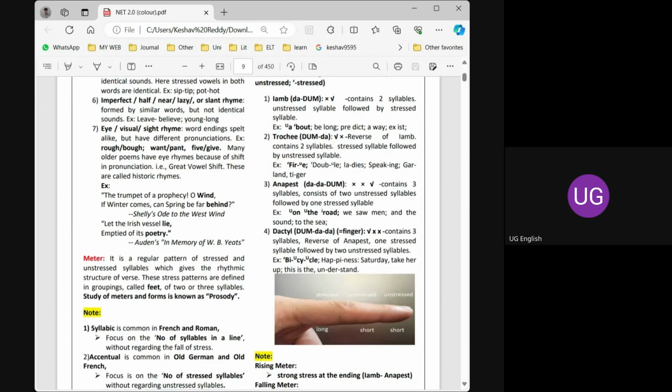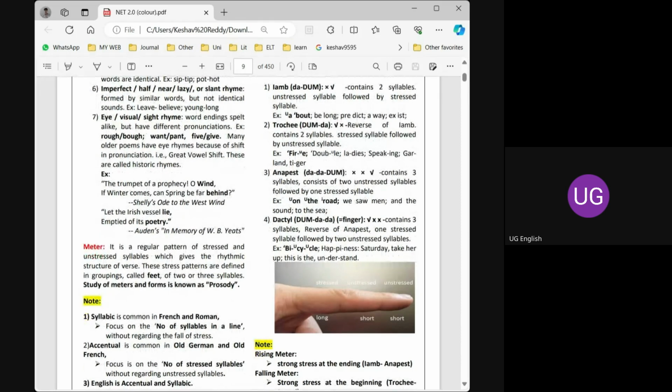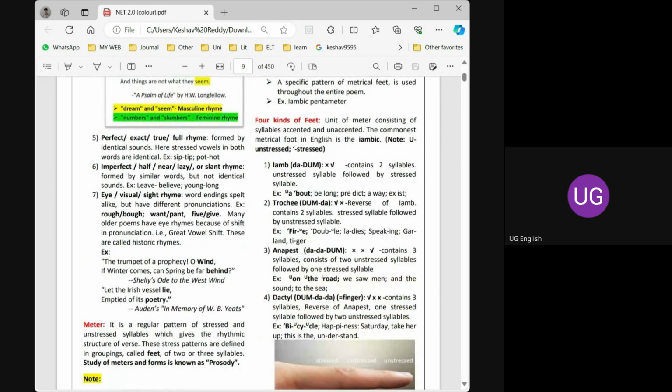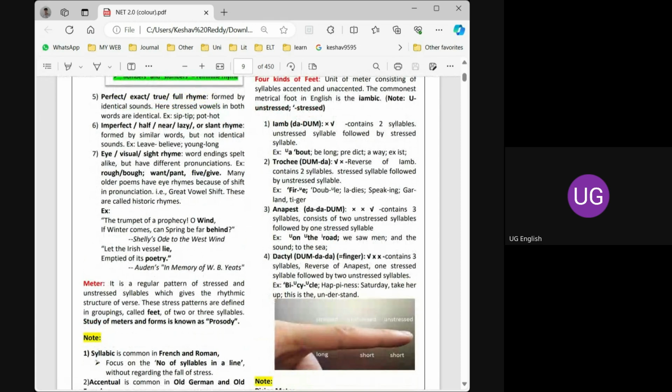This is the last topic we discussed yesterday. That is about meter, and we had a little discussion on the feet also. So feet is nothing but a group of stressed and unstressed syllables, a pattern of stressed and unstressed syllables.